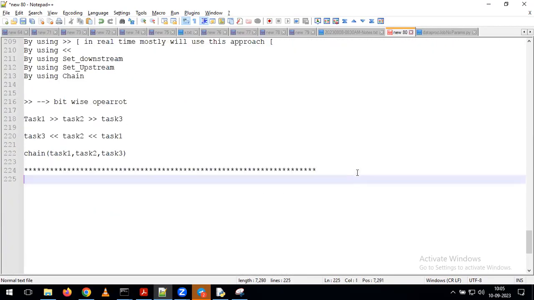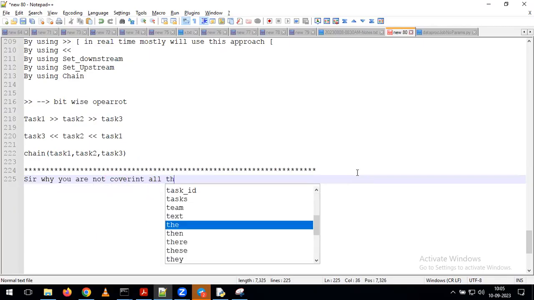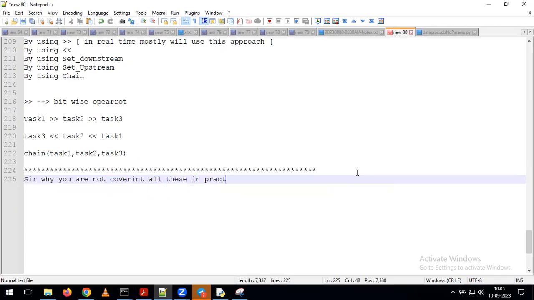Don't think, sir, why you are not covering all these in practicals. See, to cover all these things in a practical way, it will take a very good amount of time. It will take 3 to 4 days. And we already discussed the DAG examples by taking 3-4 examples in the previous classes. Depending on your interest, try to apply all these concepts based on the topics we discussed previously.